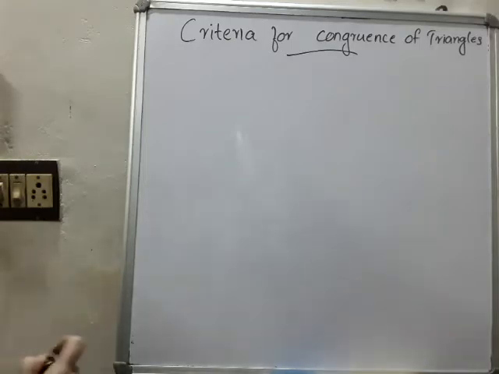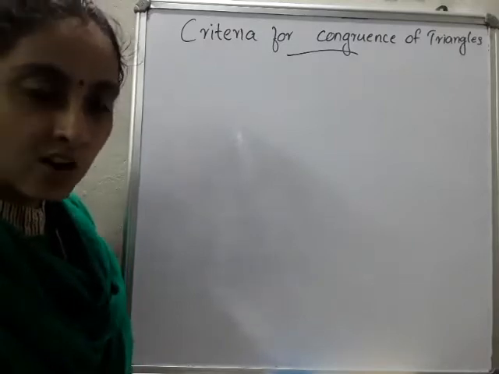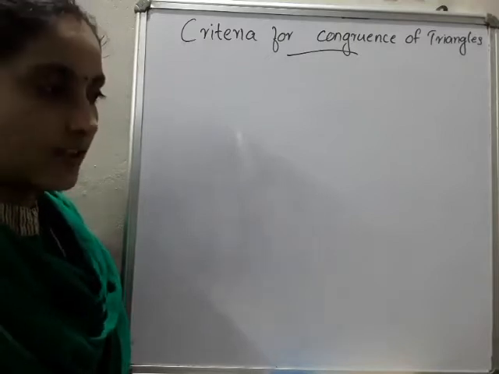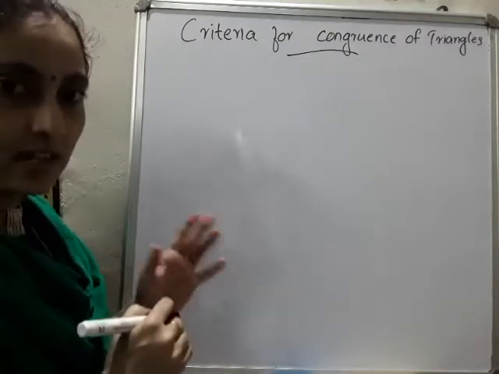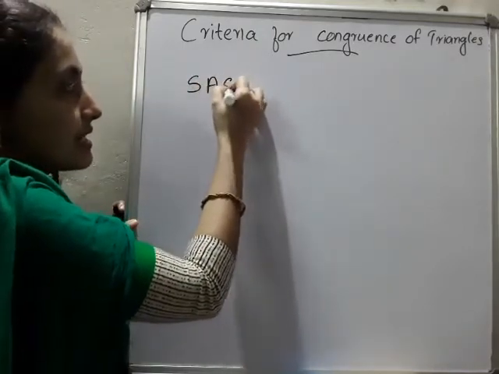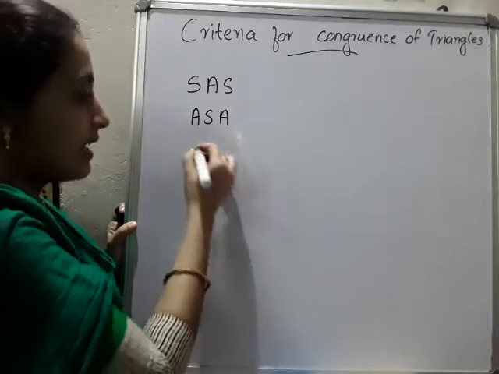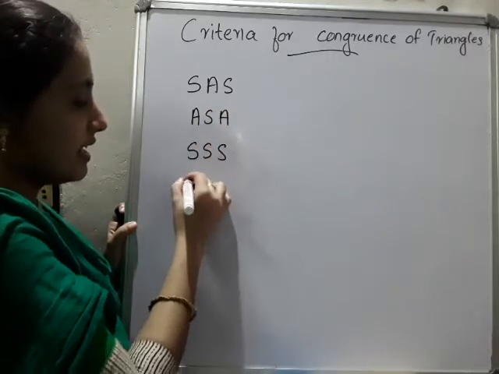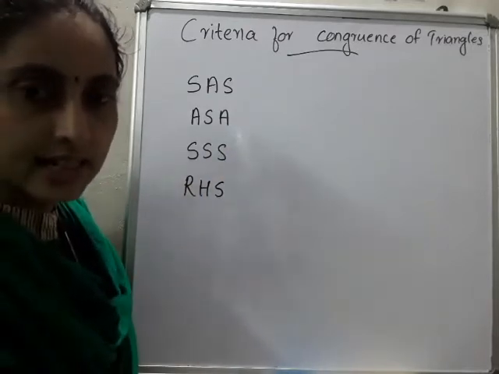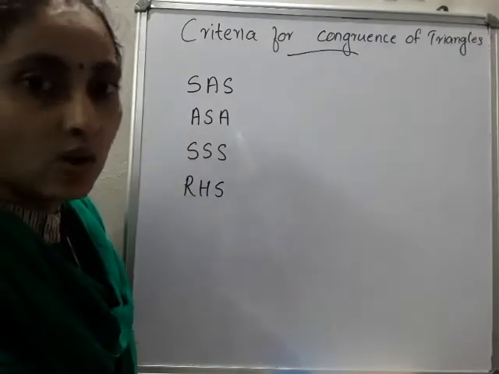Yes, criteria for congruence of triangles. Do you remember the criteria? What are the conditions for the congruence? Yes, there are 4 criteria that you studied. When I say the first one, others you can easily identify. First one is SAS. Then ASA. Then SSS. Then RHS. These are the 4 criteria that you studied in the 7th standard to identify whether the given triangles are congruent or not.